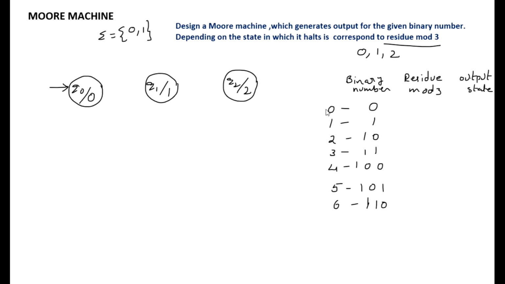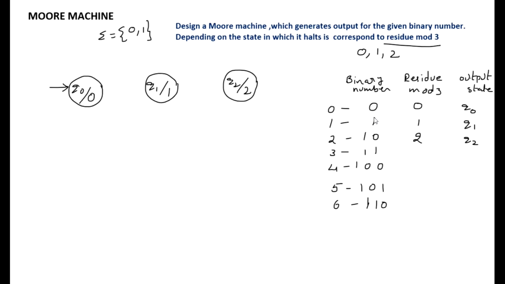If the input is 0, the binary representation is 0. When the number is divided by 3, the remainder is 0, so it should stand in state Q0. If the number is 1, the binary representation is 1, and 1 divided by 3 gives remainder 1, so it should stand in state Q1. If the input is 1, 0, it is equivalent to decimal number 2, so when divided by 3, the remainder is 2, so it should stand in state Q2.